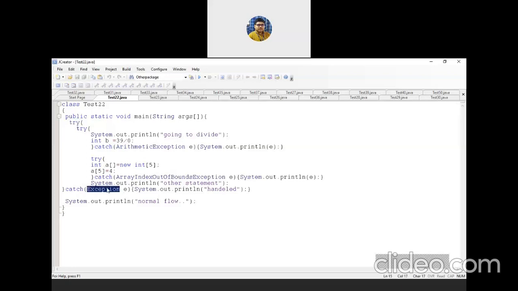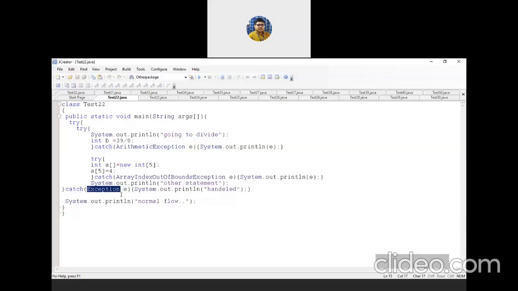So what type of exception is written over here? Exception e. That means if any exception occurs within this body that is not handled over here, it will be handled by this catch block. Because I have written the mother class name, rather the parent class name, the Exception class is the parent class. So any kind of exception object can be handled by this catch block, as it is written as Exception e.